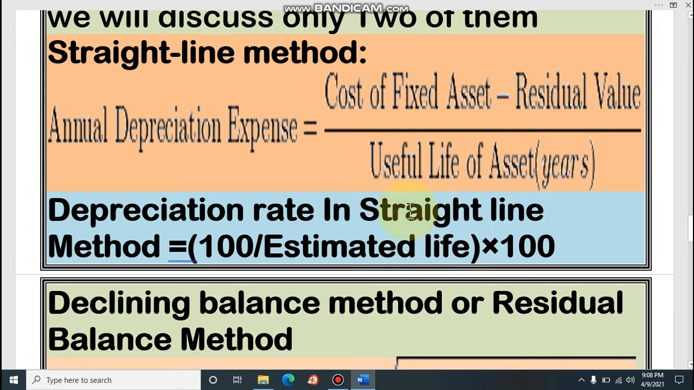If it is 10%, then what will be the amount of depreciation? Earlier we said that the value of the asset is 1 lakh. 1 lakh minus residual value 10,000, that means 90,000. 90,000 into 10% is again 9,000. That means in both methods the amount of depreciation will be the same, but we can follow this rate method. That means we will find out the rate at first, then we will charge the depreciation, or we can directly calculate the depreciation.